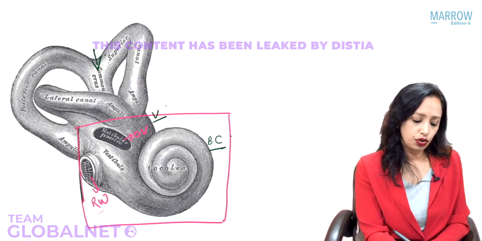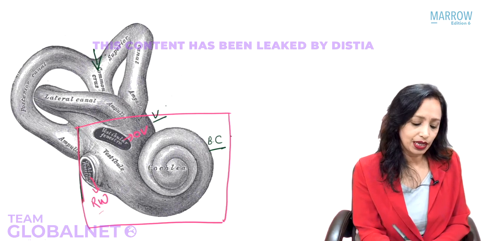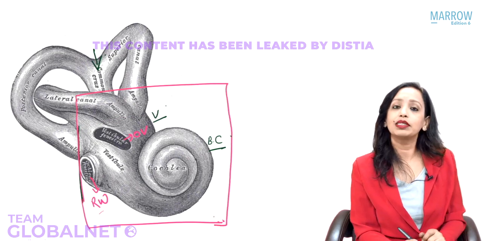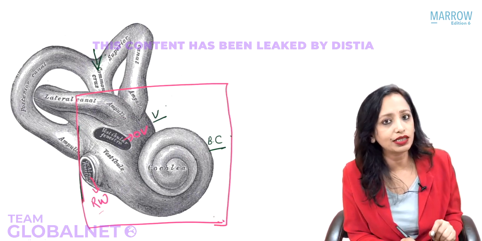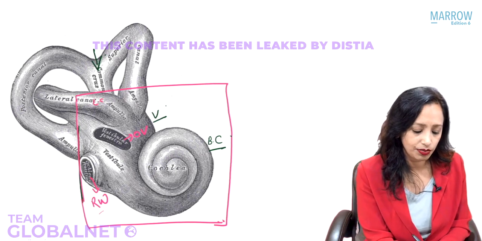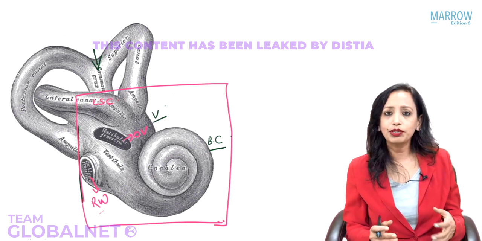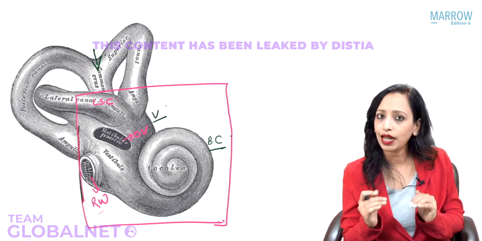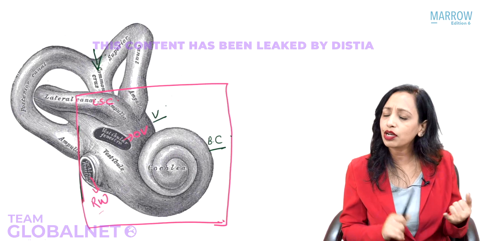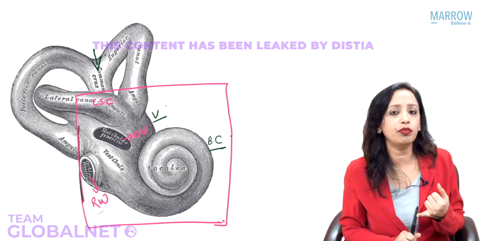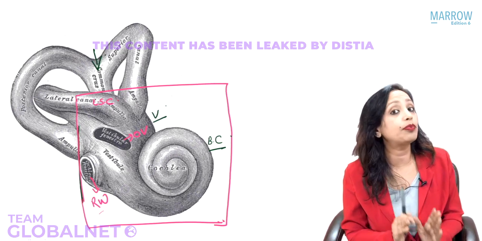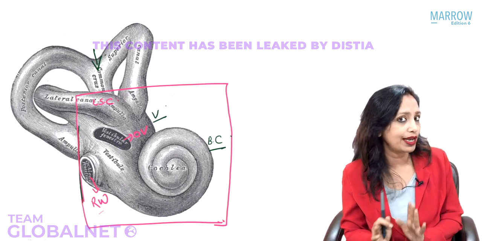Now what we are seeing is that we have some bulge of a semicircular canal in the middle ear. What is that semicircular canal? That is the lateral semicircular canal. The semicircular canal which is going totally in a different direction from the superior and posterior is the lateral semicircular canal. The canals which have a common opening between them, one of them is superior, one of them is posterior. So which one will be the posterior, which one will be the superior or the anterior?